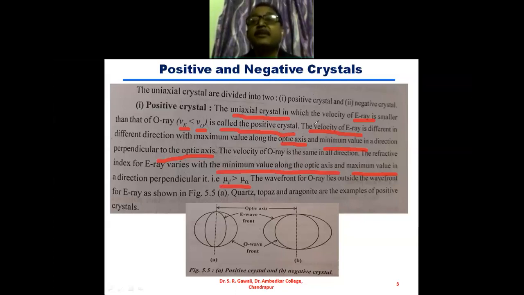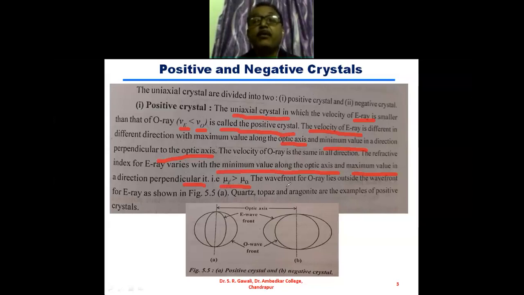And therefore, velocity of extraordinary ray is small for the positive crystal, and therefore the refractive index for that will be the maximum. They are inversely proportional to each other, and therefore the refractive index for the E ray, or extraordinary ray, varies with the minimum value along the optic axis and has the maximum value in a direction perpendicular to the optic axis. That is, mu E is greater than mu O. Mu E is the refractive index for the extraordinary ray, and mu O is the refractive index for the ordinary ray, and therefore for positive crystal mu E is greater than mu O.